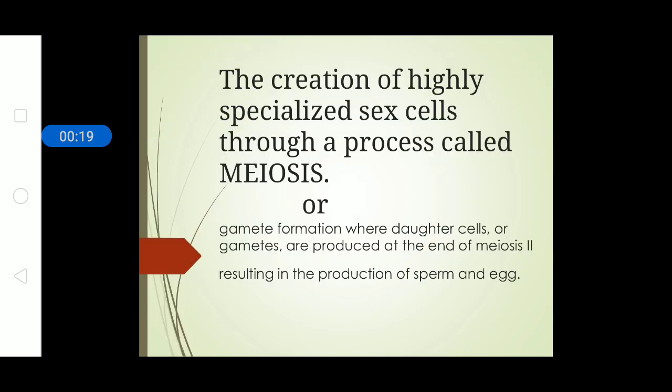At the very first, what is gametogenesis? Because sperm and ovum, as is known to us, are gametes. So, it is the creation of highly specialized sex cells through a process called meiosis. That is, gametogenesis is the process in which highly specialized sex cells, that are the sperms and ovums, are produced, and they are produced by the process of meiosis.